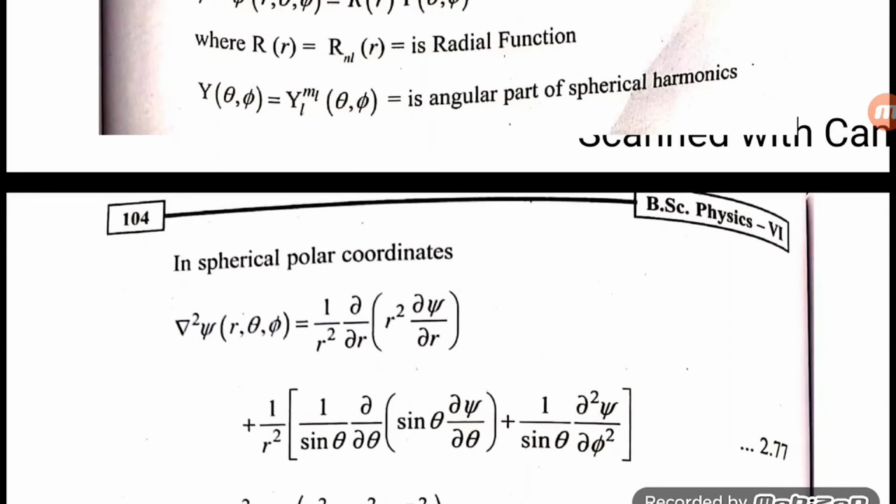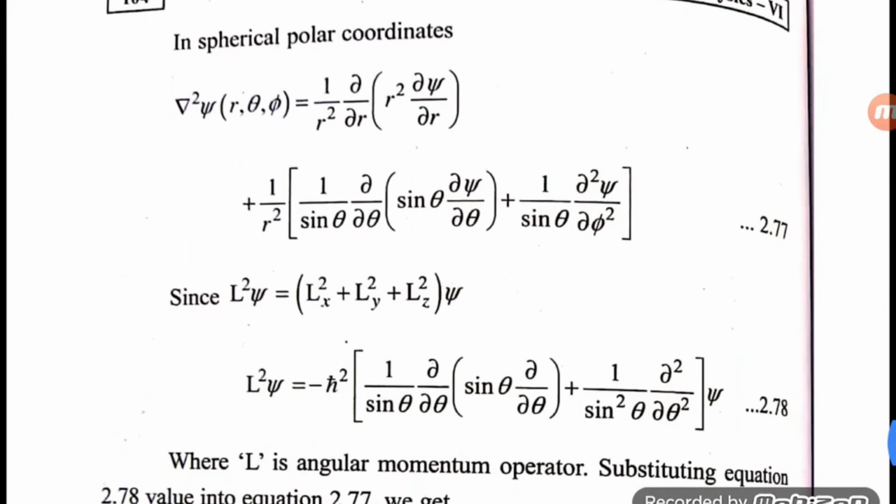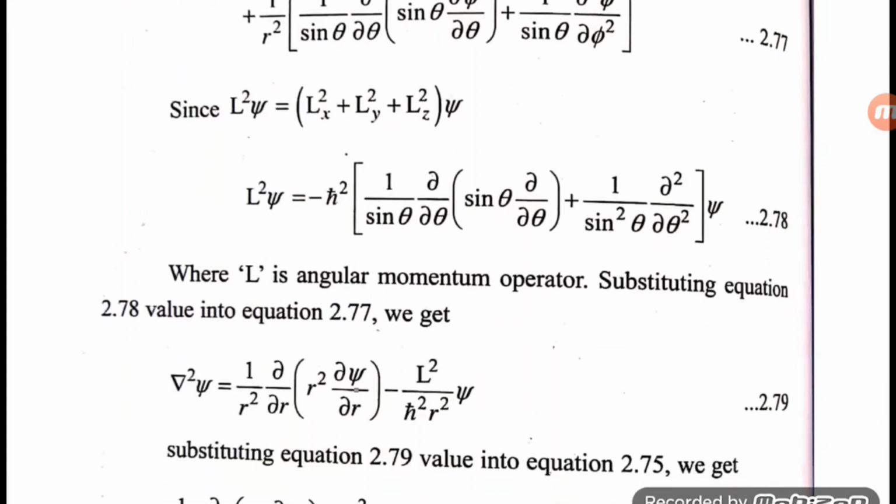In spherical polar coordinates, ∇²ψ(r, θ, φ) equals 1 by r² ∂/∂r of (r² ∂ψ/∂r), plus 1 by r² of [1 by sin θ ∂/∂θ of (sin θ ∂ψ/∂θ), plus 1 by sin²θ ∂²ψ/∂φ²]. Since L²ψ equals Lx² plus Ly² plus Lz² of ψ, L²ψ equals minus ħ² of [1 by sin θ ∂/∂θ (sin θ ∂/∂θ) plus 1 by sin²θ ∂²/∂φ²] ψ, where L is the angular momentum operator.